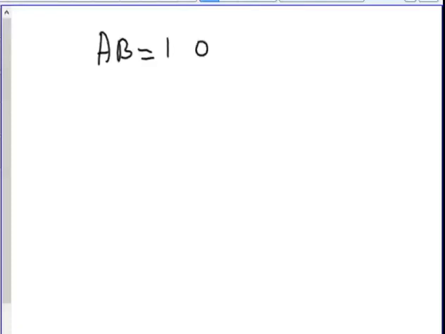So students, now we will see how to multiply 3 by 3 matrices. We will take A and B as two matrices. A is equal to 1, 0, minus 1, 0, minus 2, 2, 3, 1, 0.